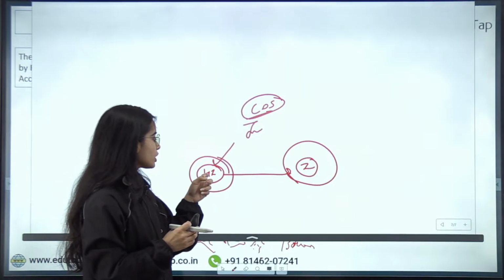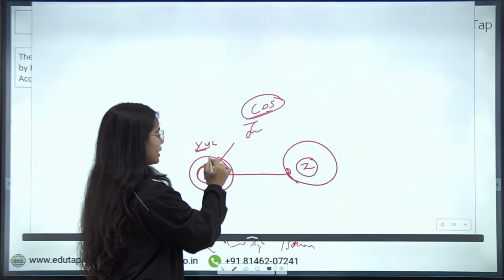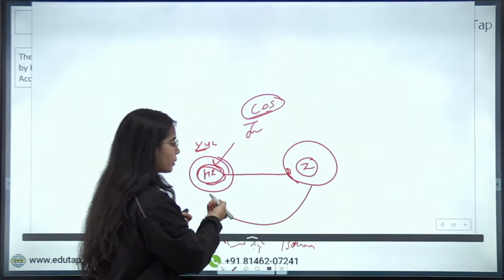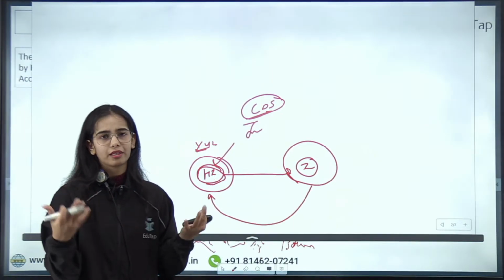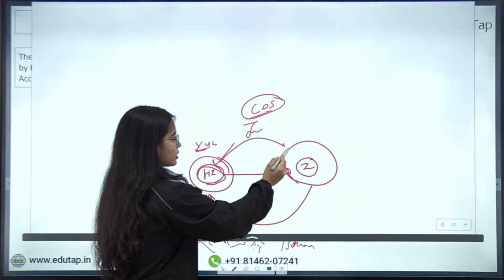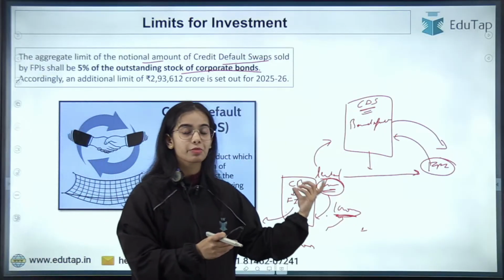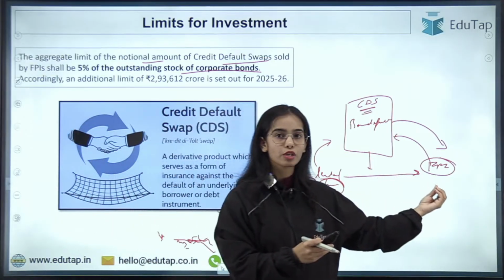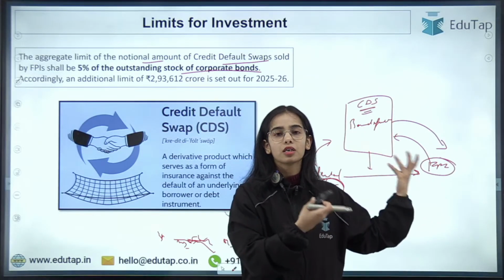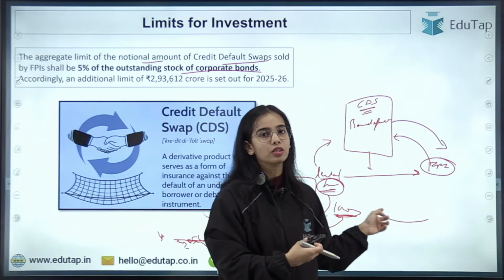Okay, so if something happens to a person XYZ, if a health issue actually comes up, the insurance company will be liable to pay for the person's operational cost and such. The premiums are being paid by the person. Similarly, here the lender is paying some premiums to the foreign portfolio investor, and the foreign portfolio investor is taking the burden that if the default happens, the foreign portfolio investor will have to pay to the investor.